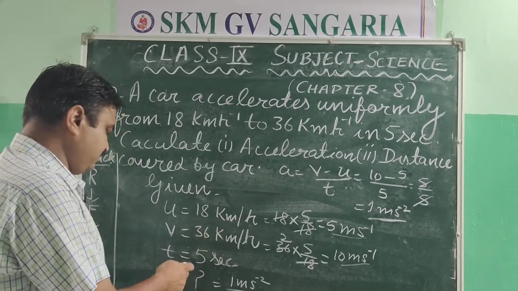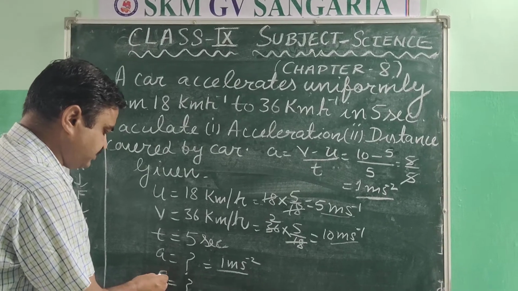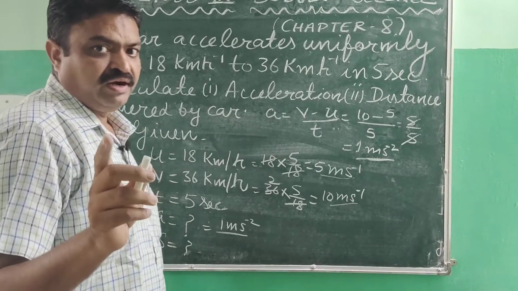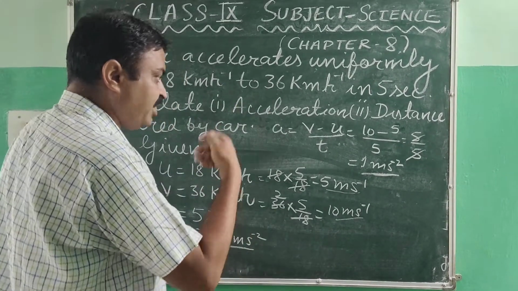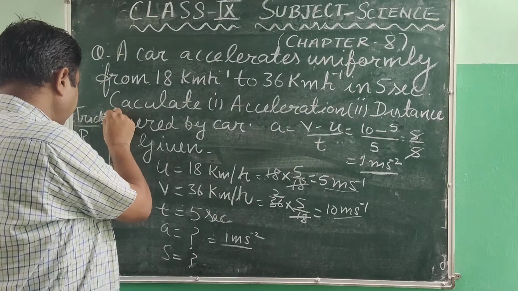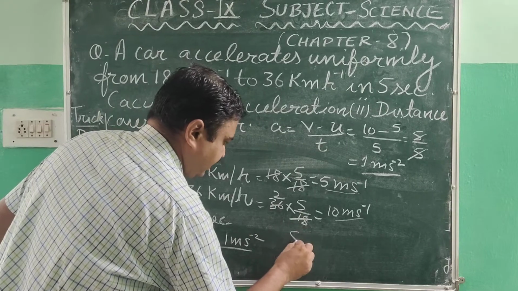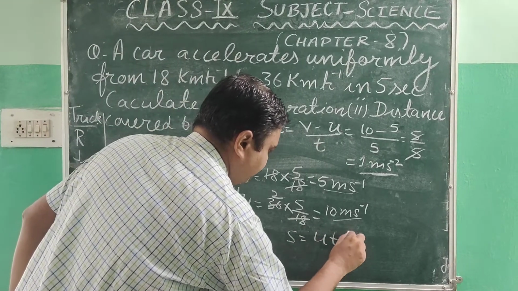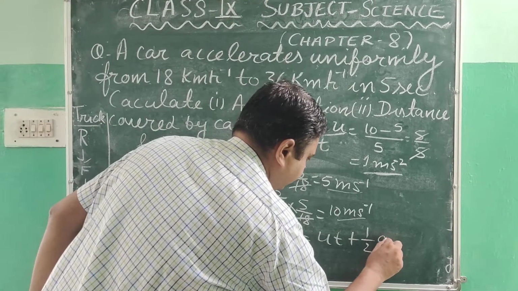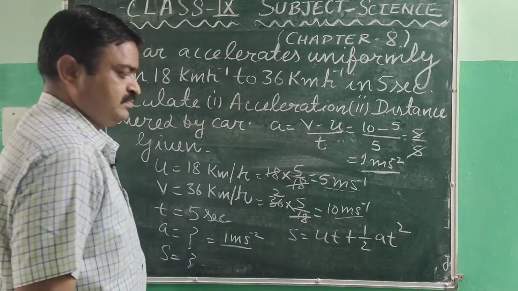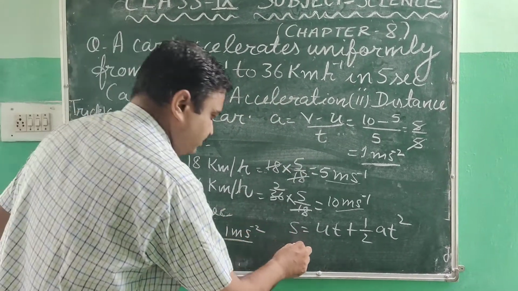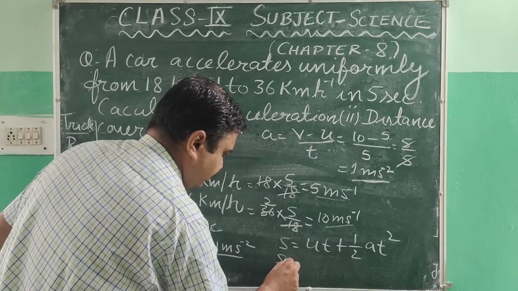After that, what is asked here? Distance is asked. So again we remind our brain and recall the formula. What is it? It is S is equal to ut plus half at square. So in this formula we will put all these quantities.